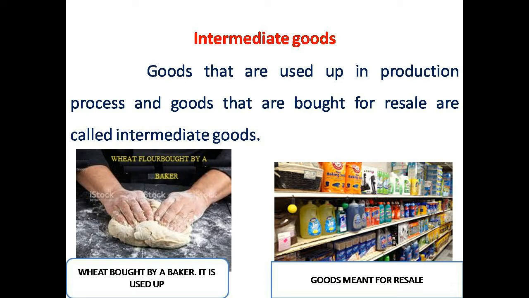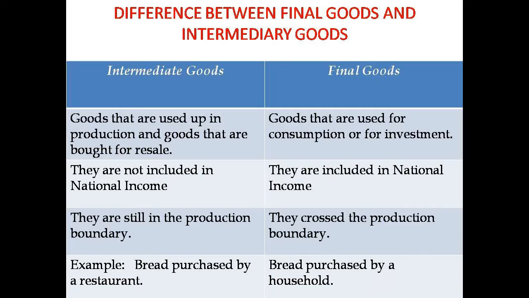So let us now see the main differences between intermediate goods and the final goods. Intermediate goods, I already told you, they are either used up in production or they are brought for resale. Whereas final goods are meant for direct consumption or for investment.